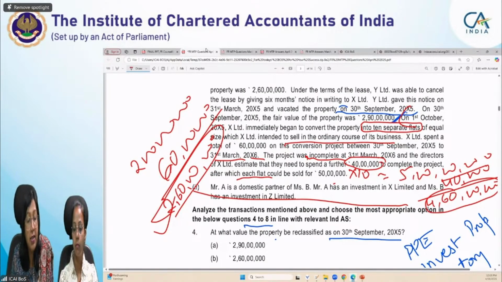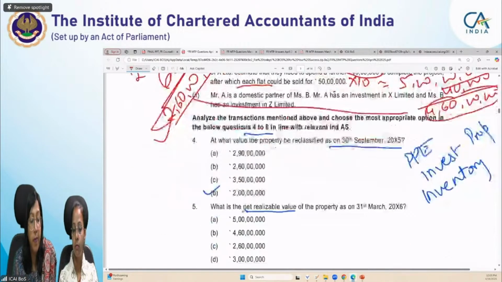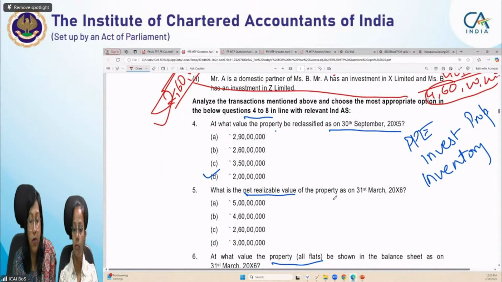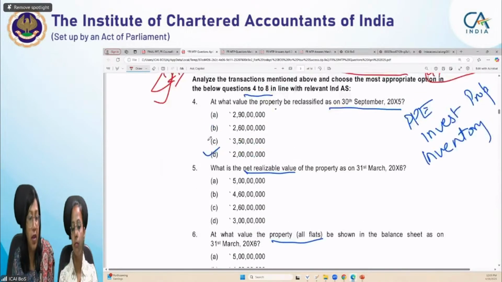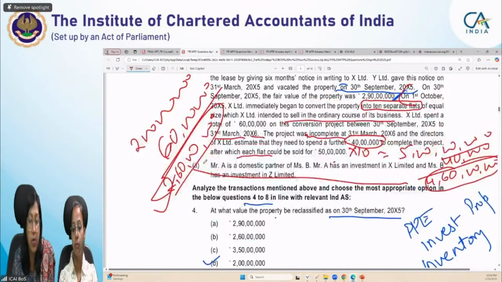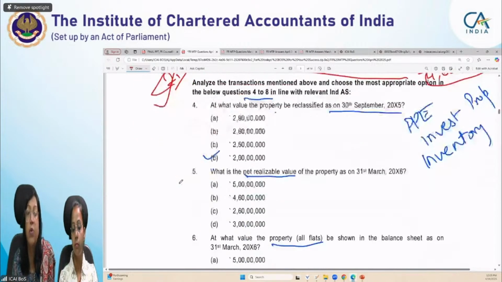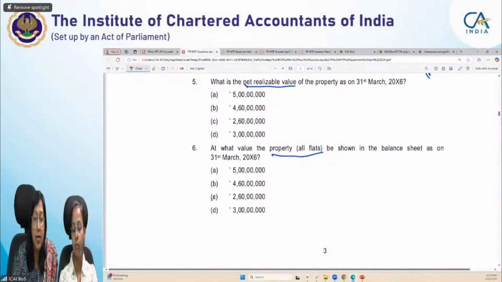Okay, now let's see what are the questions. What is the net realizable value of the property? We have already found out 4,60,00,000. And at what value will the property be shown in the balance sheet? Obviously cost or NRV whichever is less, so NRV is higher at 4,60 crores and cost is 2,60,00,000, so it will be valued at 2,60,00,000. So your answer: NRV 4,60,00,000 and it will be valued at 2,60,00,000.